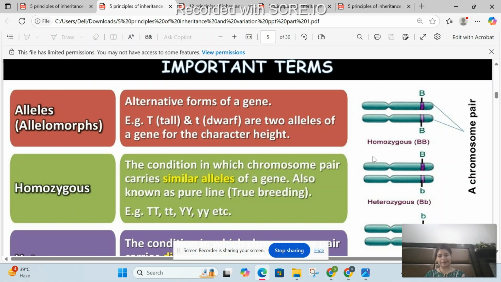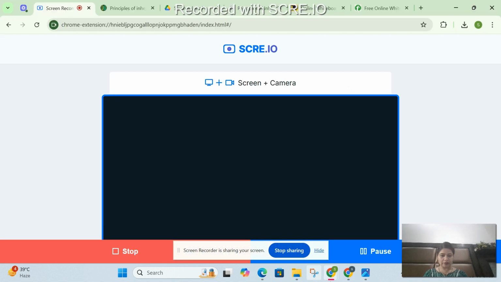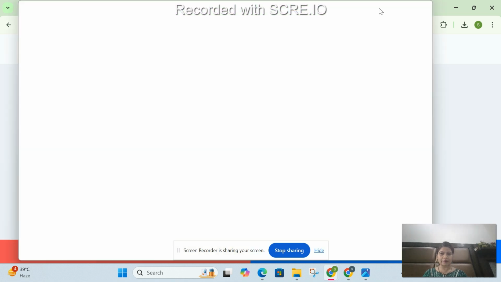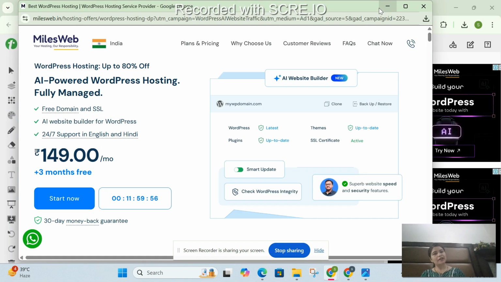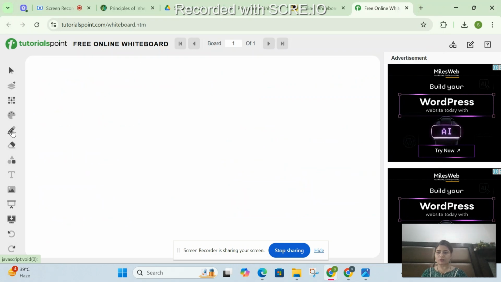For example, let me show this to you on this whiteboard. Suppose we have two chromosomes. The gene of eye color will be there on both the chromosomes. If I draw both the chromosomes, suppose this is one chromosome and this is the second chromosome that a child might have inherited, one from the mother, the other from the father.